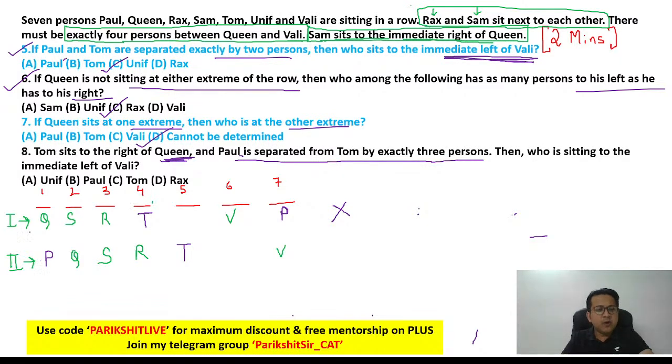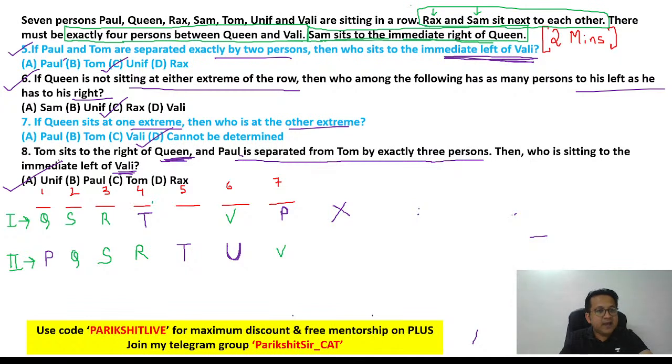Question is asking who is to the immediate left of Vale? The only person remaining in this scenario, the only guy remaining we have not picked, is U. So U is gonna go at position number 6. That is it. Question is who is to the immediate left of Vale? U. U is to the immediate left of Vale. That's the answer. Are we clear on this?